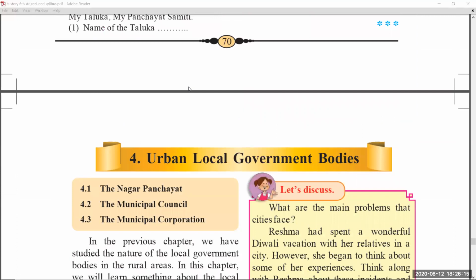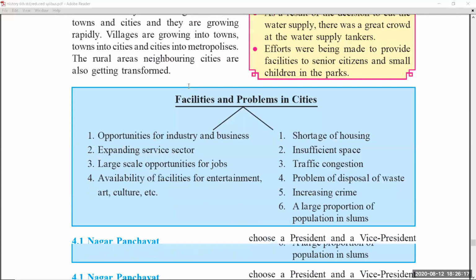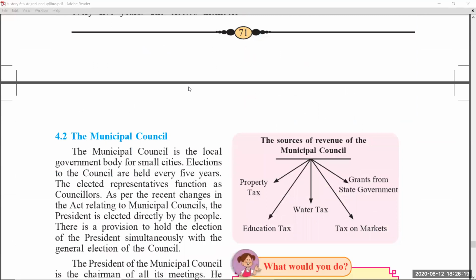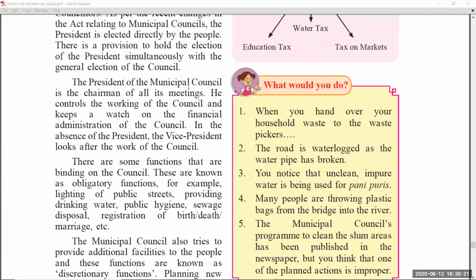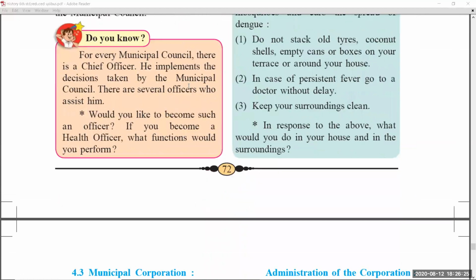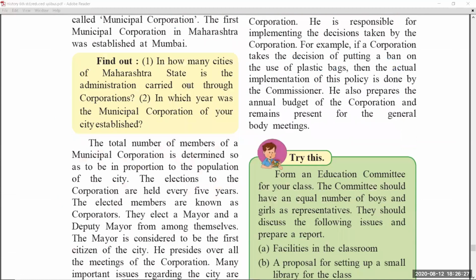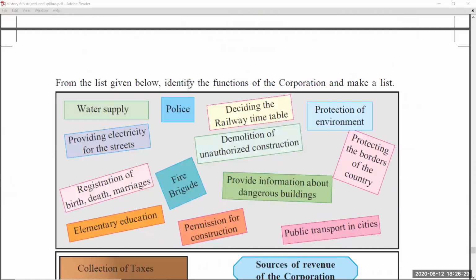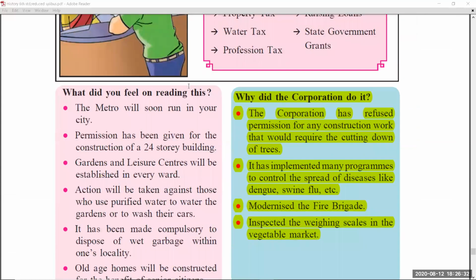Coming to chapter number 4, urban local government bodies. Page number 71, there is no change, no reduction in the syllabus. Page number 72 also no reduction. Coming to page number 73, there is no change, and 74 also there is a change.